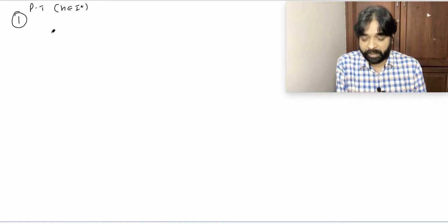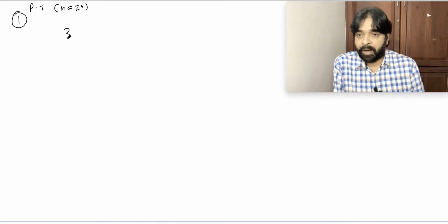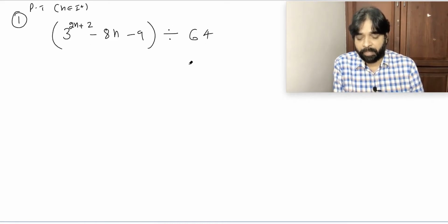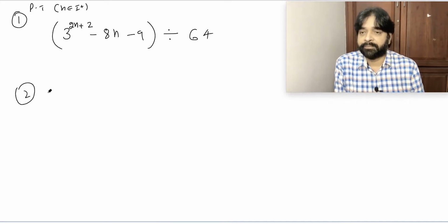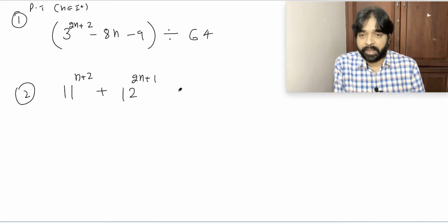First one, prove that 3 power 2n plus 2 minus 8n minus 9 is divisible by 64. Second, prove that 11 power n plus 2 plus 12 power 2n plus 1 is divisible by 133.